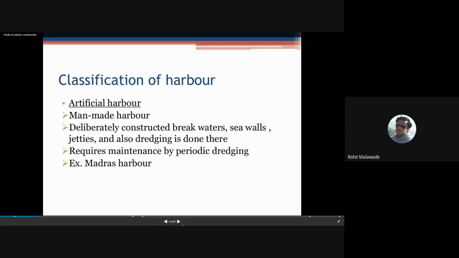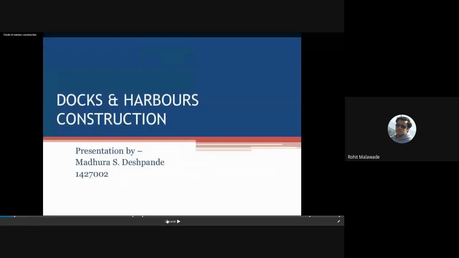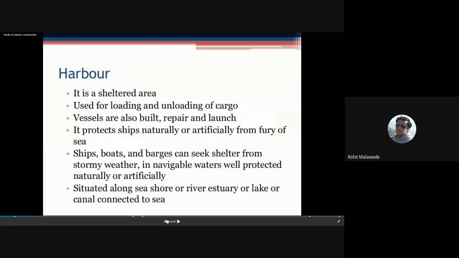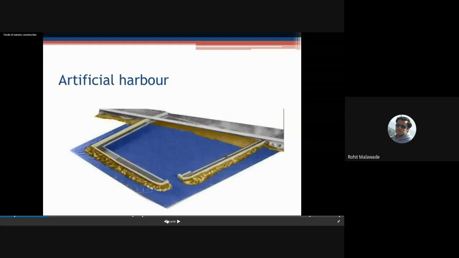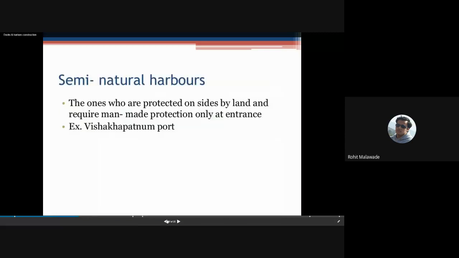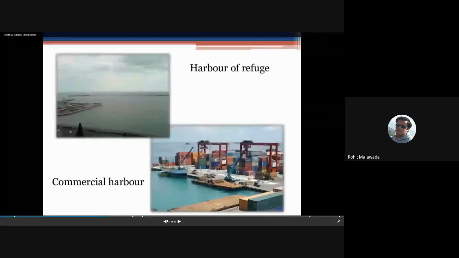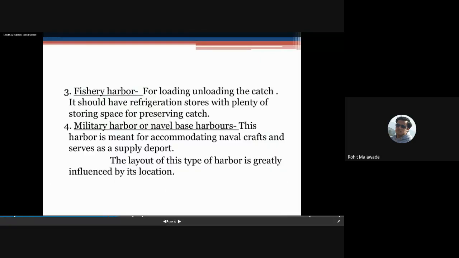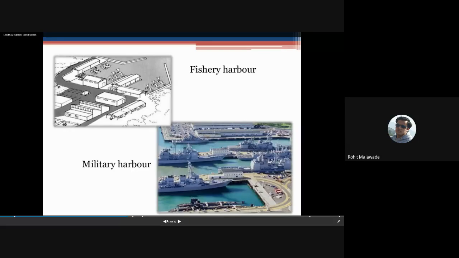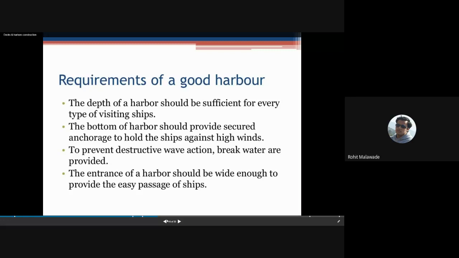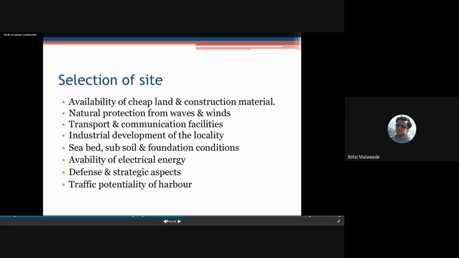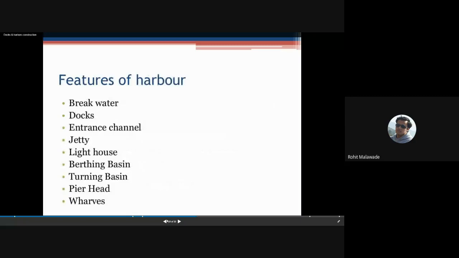So in the previous classes, we were discussing what a harbor is and what the basic terms are. Then we saw the different classifications of harbor: artificial harbor, natural harbor, semi-natural. Then we saw the classification of harbor based upon its usage. Then planning for harbor, the requirements of a good harbor, and the selection of site have already been covered.